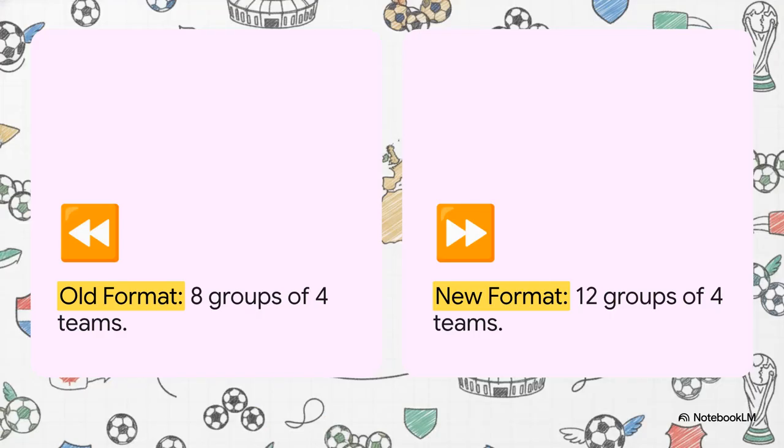Okay, let's dive into this math here. Instead of those classic 8 groups of 4, 2026 will feature 12 groups of 4. So if you're keeping score at home, 12 groups multiplied by 4 teams per group, well, that gives us our full expanded field of 48 nations. Make sense? So far, so good?